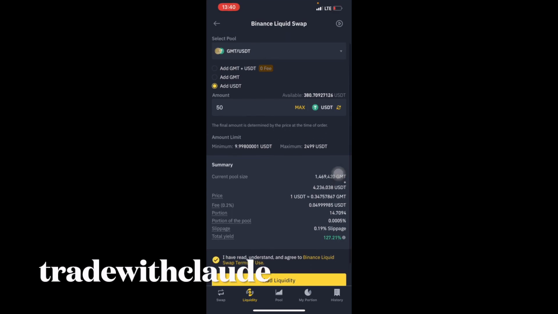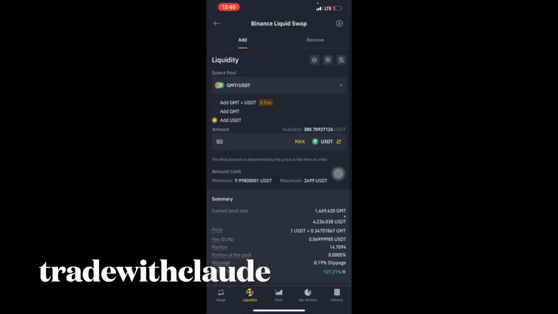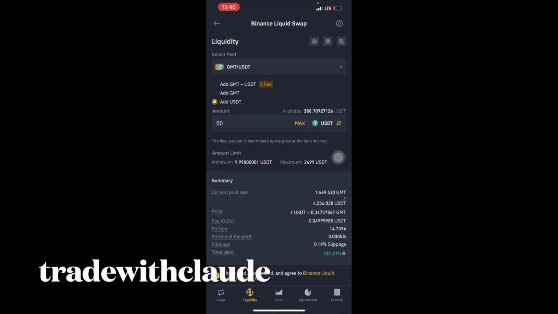So you click on this. So I will add liquidity. So whoever trades, buys or sells this GMT against this USDT pair, because I added liquidity, I get a certain percentage, and I am most times paid in GMT, not in USDT. So after my liquidity farming has yielded results, then I can sell it and still get it.